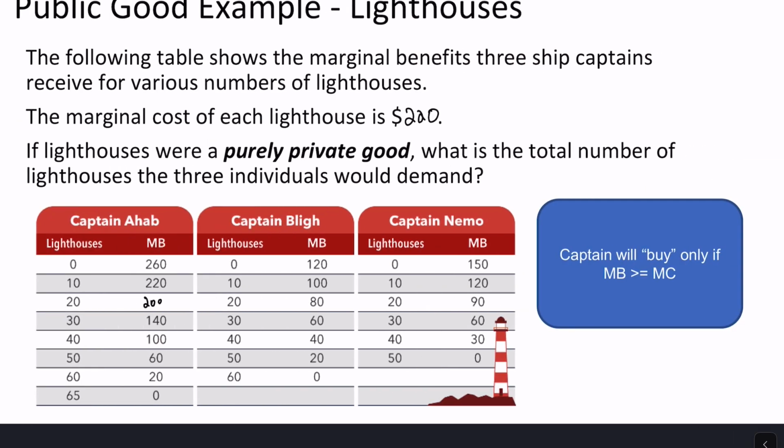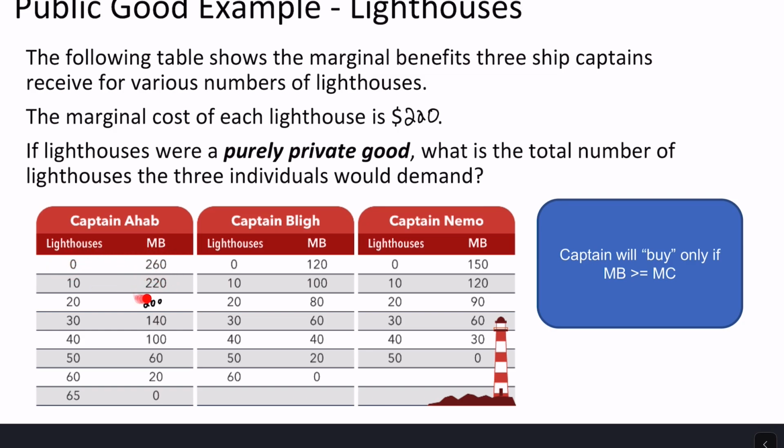So I'm going to go through a simplified example here of a lighthouse and try to convince you that this public good of a lighthouse will be underprovided by the market. The following table is going to show you the marginal benefits for 3 ship captains for various numbers of lighthouses along a coastline. Right. So we have Captain Ahab here. Captain Ahab's marginal benefit of no lighthouse, let's forget about that one.